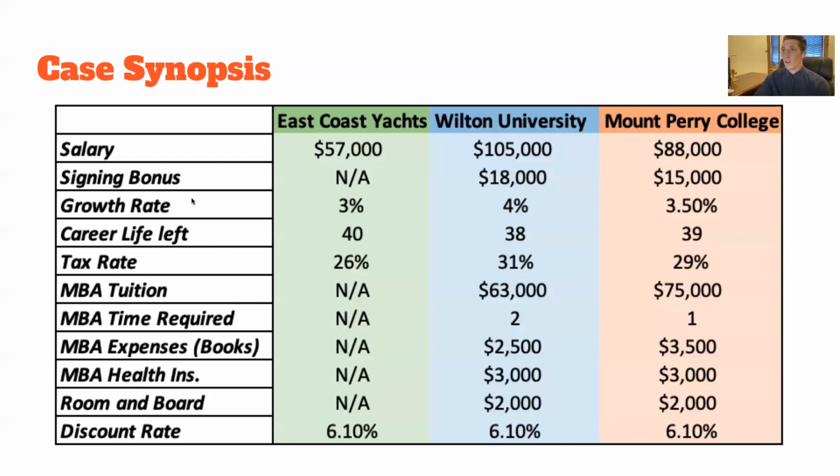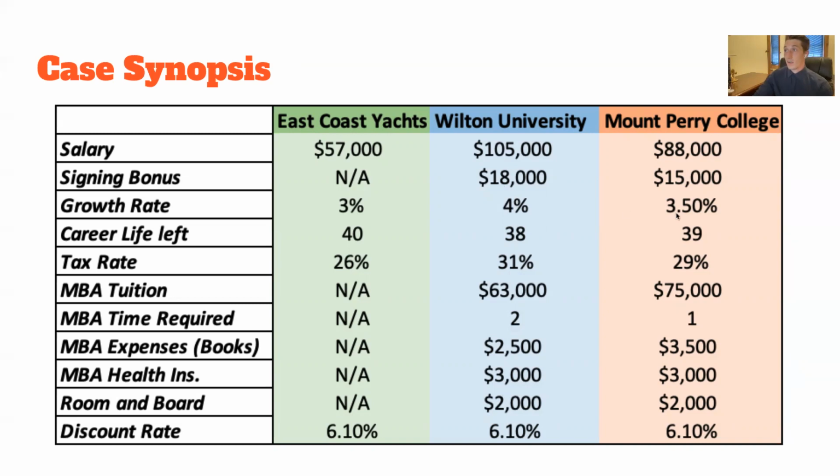And this is just an outline of the fees to expect and the salaries to expect in each alternative. If he were to stay at the East Coast Yacht Club, he'll get a $57,000 salary, which he's already getting, with a 3% growth rate and the corresponding tax rate. Now he expects to work for the next 40 years. Going into MBA programs, he'll be chopping those years off, but he'll receive at Wilton a $105,000 starting salary with an $18,000 signing bonus and can expect a 4% growth rate year over year. And these are the corresponding costs with that MBA program. This one will take 2 years to complete, so he won't have pay for 2 years.